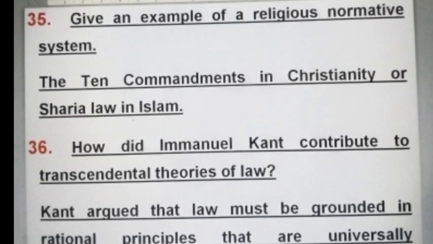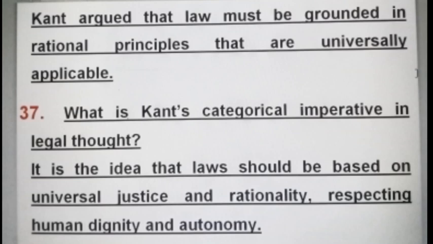How did Immanuel Kant contribute to transcendental theories of law? Immanuel Kant argued that law must be grounded in rational principles that are universally applicable. What is Immanuel Kant's categorical imperative in legal thought?